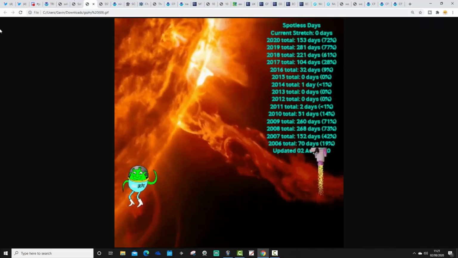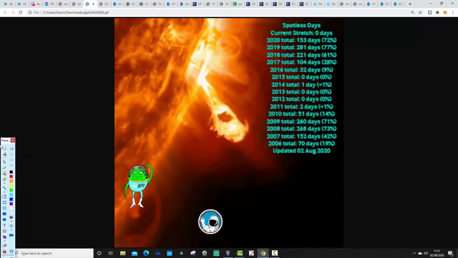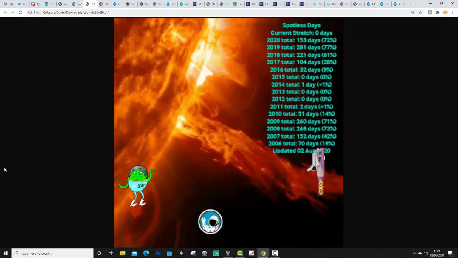This from our good friend Richard Trott. This is showing spotless days and the current spotless stretch. So obviously we've got sunspots at the moment, so we actually haven't got a spotless stretch right now. So the current stretch of spotlessness is 0 days.